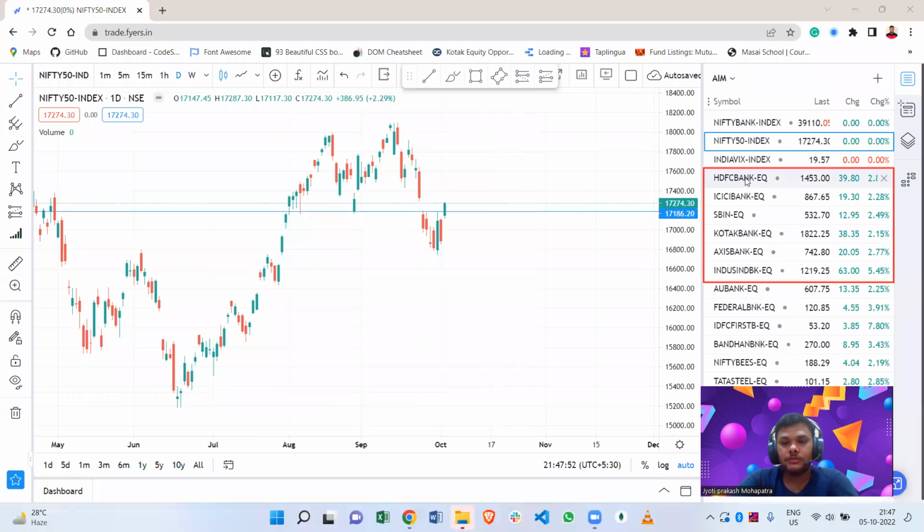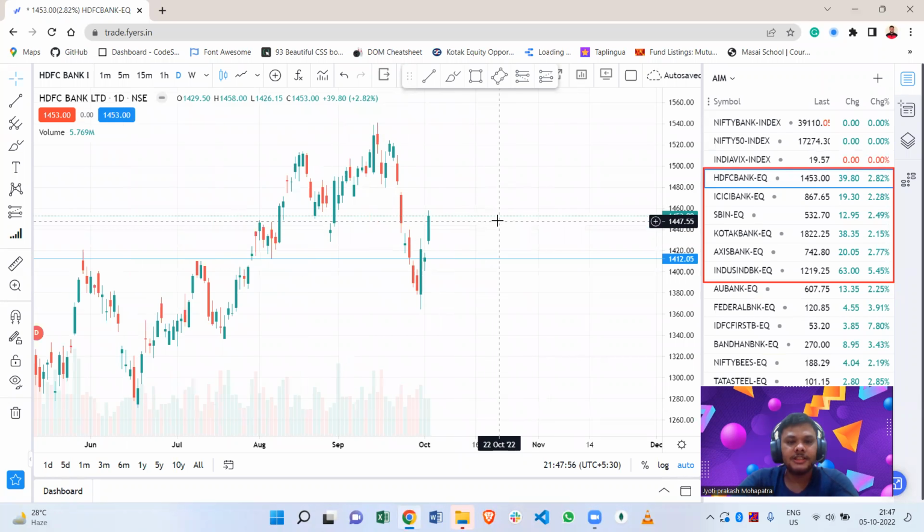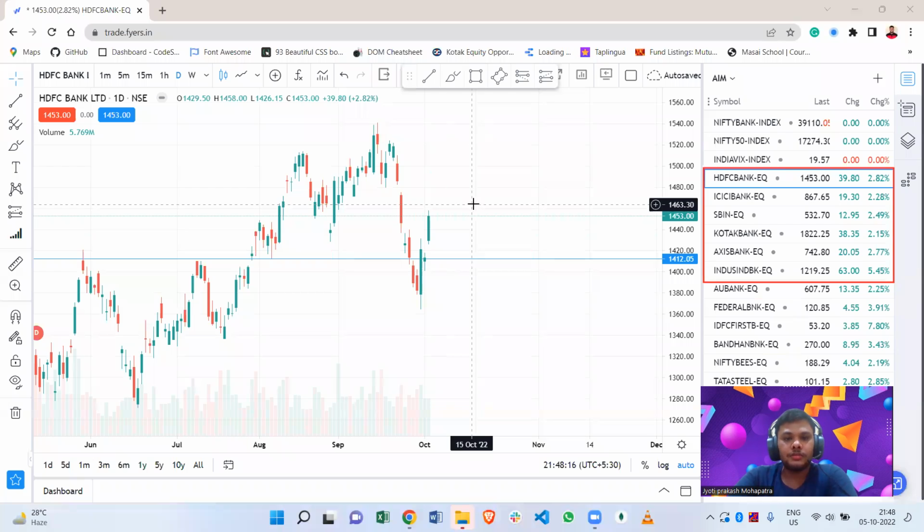First of all, let's look into HDFC Bank. Here you can see that HDFC Bank closes positively, but we can assume that it will go up until 17,750 if it opens gap up, or if it opens flat, and if it closes 1,460 anytime during our trading hours tomorrow, then we can assume it will go up until 1,475.